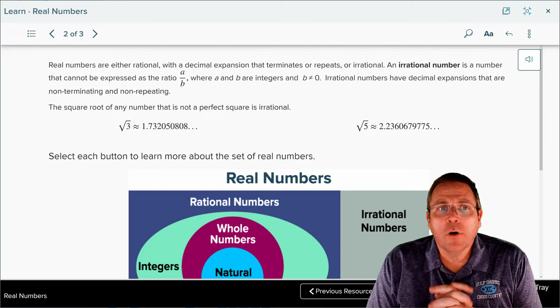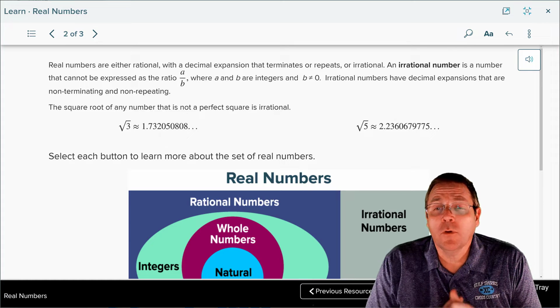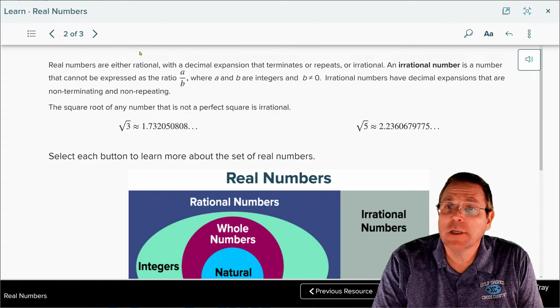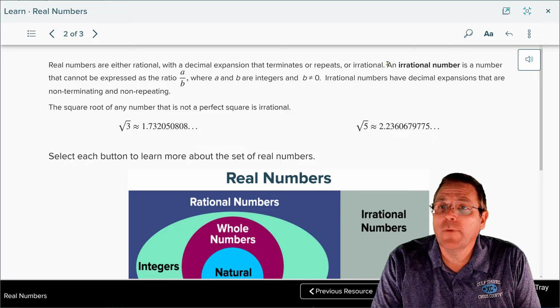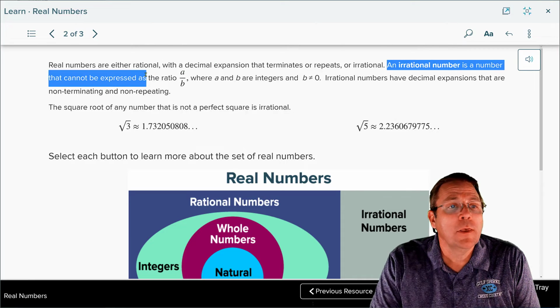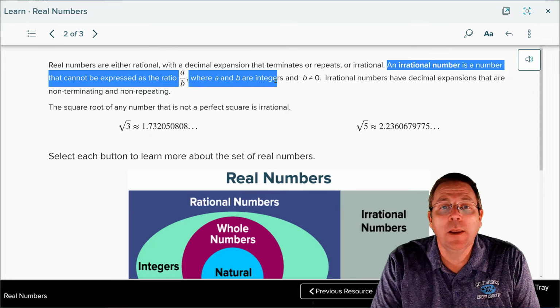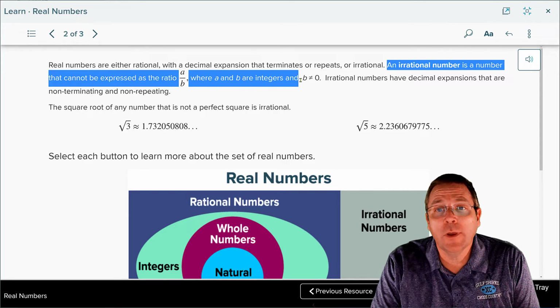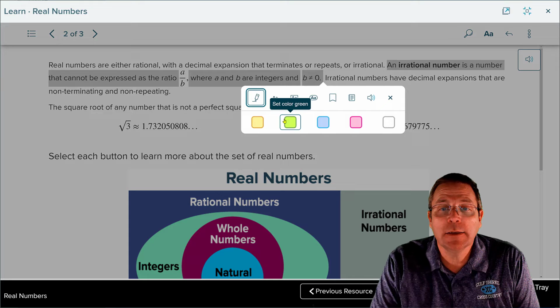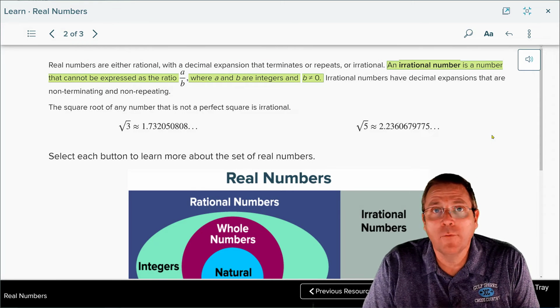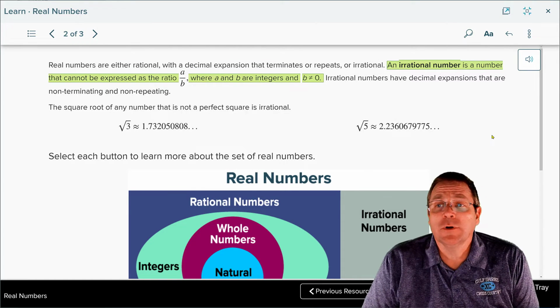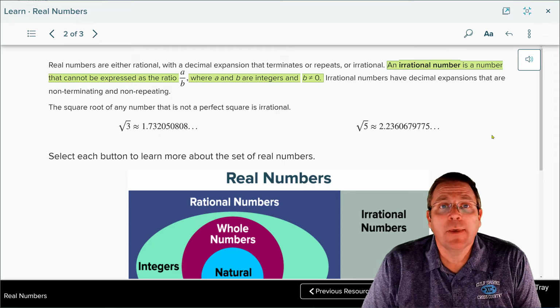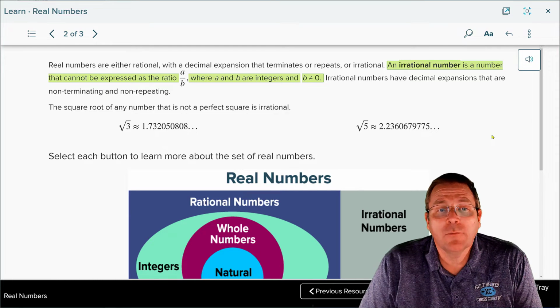Real numbers are either rational, with a decimal expansion that terminates or repeats, or irrational, as I just said. And an irrational number, we're finally defining it, is a number that cannot be expressed as a ratio of a over b, where a and b are both integers and b is not equal to 0. Vocab term: irrational numbers have decimal expansions that are non-terminating and non-repeating.